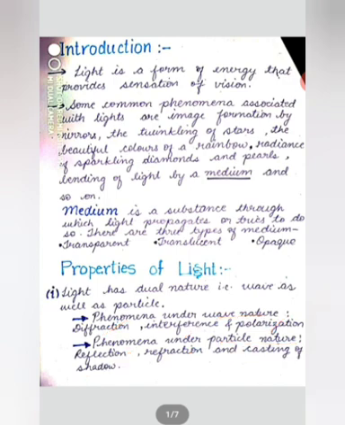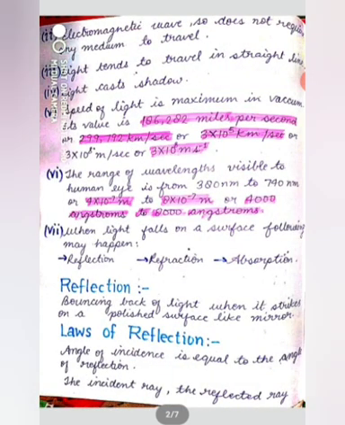Another important property is that light is an electromagnetic wave, so it does not require any medium.